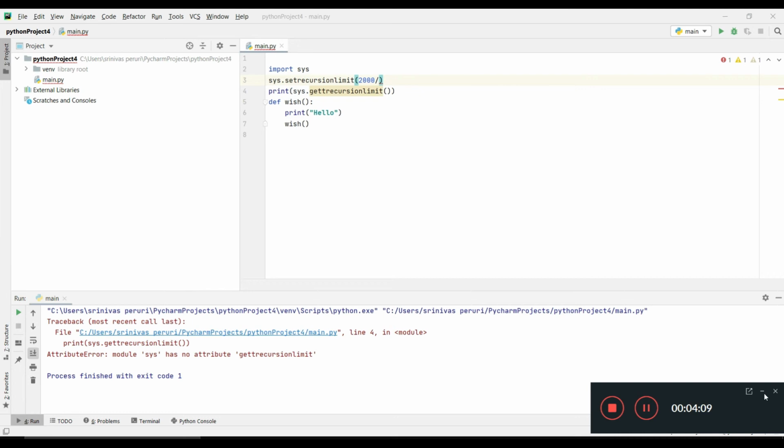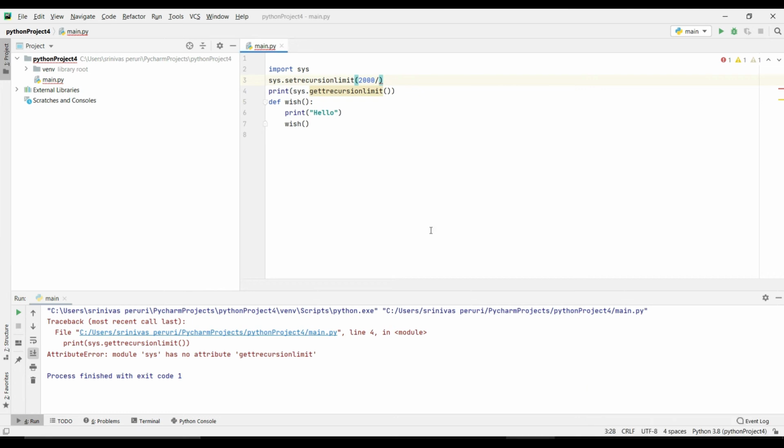Whenever you are working on big projects using recursion, in such a case you need to set the limit so you can execute multiple times. In such a case, it is going to work a lot. I hope this is very clear. This is how a recursive function is used.